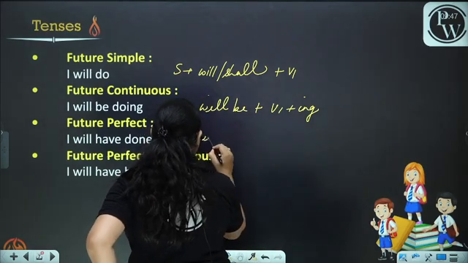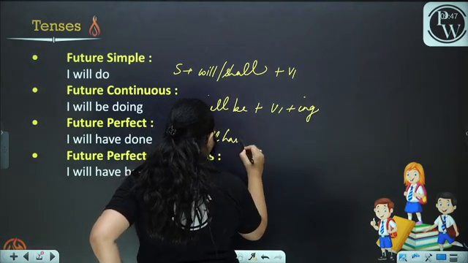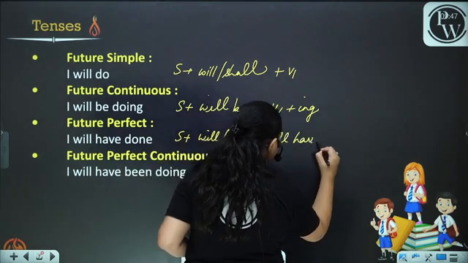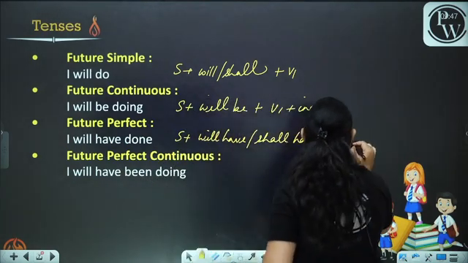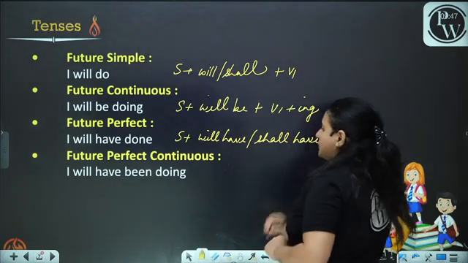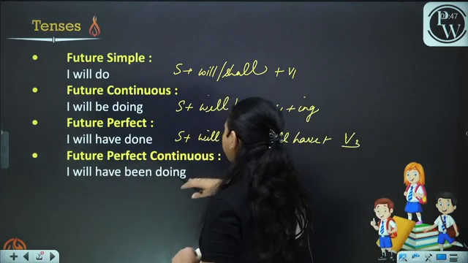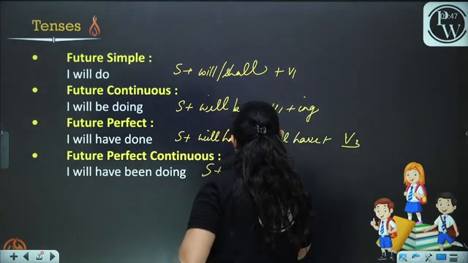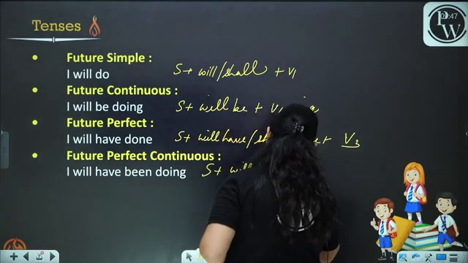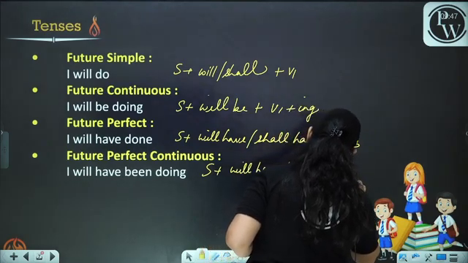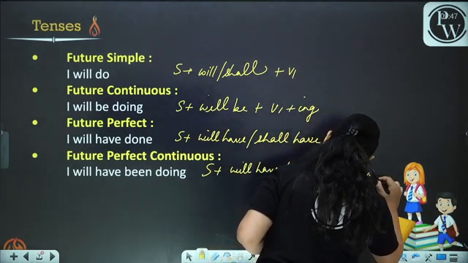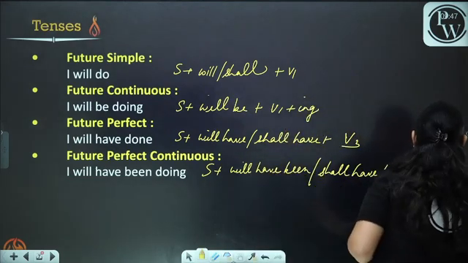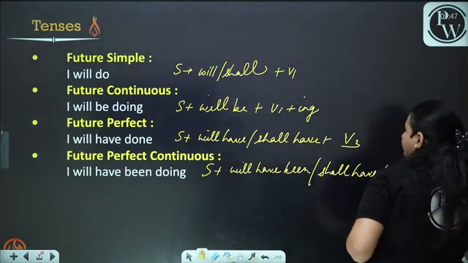Future perfect: I will have done. Subject plus will have or shall have plus V3. Future perfect continuous: subject plus will have been or shall have been plus V1 plus ing.